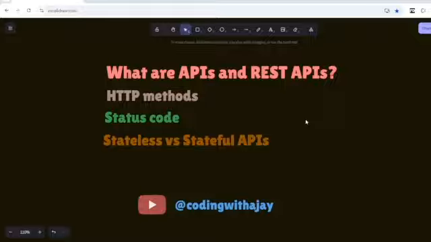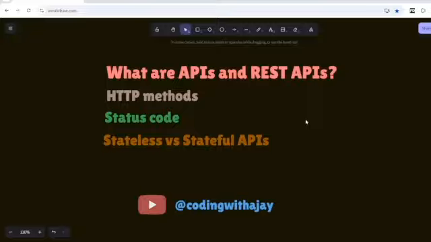So let's talk about the rules of REST API, what is considered a REST API. Well, first of all, it is stateless. Now you might be wondering what is stateless. Well, as its name suggests, it doesn't store anything on the backend. What do I mean by that? When you send the request to the backend, it takes everything from the front end, like any authentication related things or whatever information the server needs, it will take that from the front end and give it to the backend.